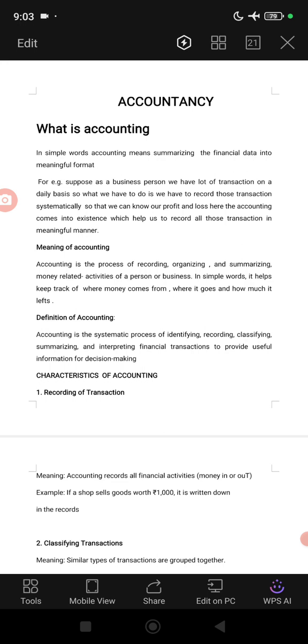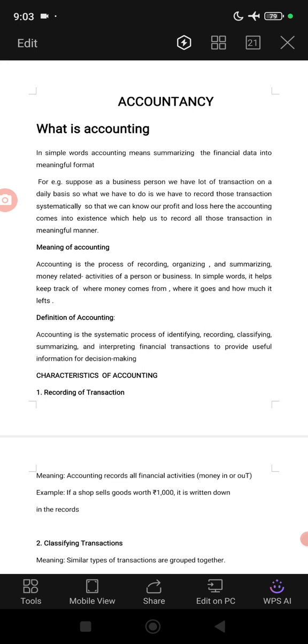Before we start our topic, I would like to explain why accounting is necessary as a business person. So dear students, as a business person, there will be thousands of transactions happening on a daily basis. So it is impossible to remember all the transactions without recording them in a proper format.